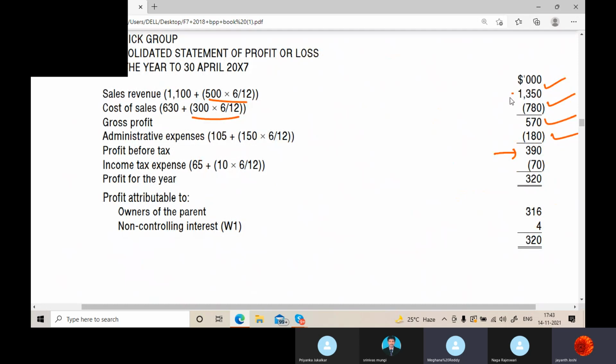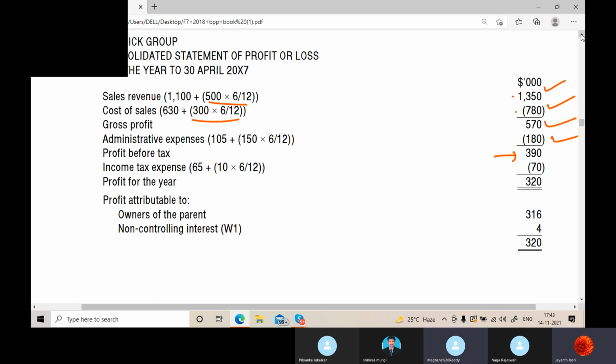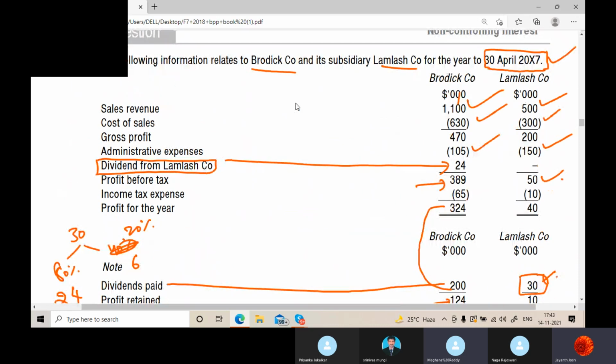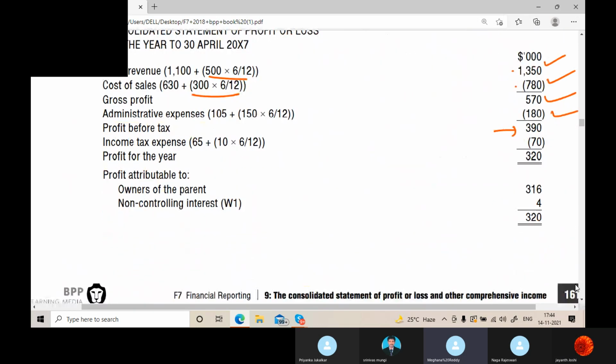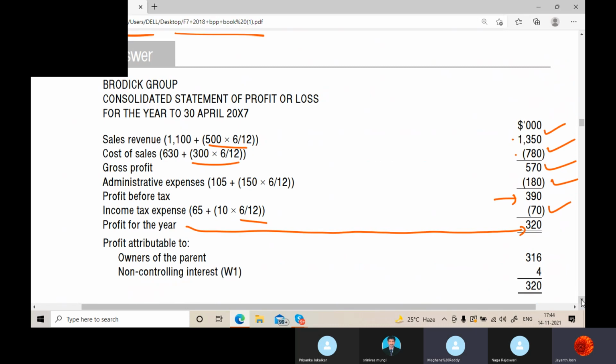So what is this? 1350 less 780, you get 570, less 180, you get PBT 390. Now let us do the income tax expense deduction. This is 65 and this you need to take how much? 10, 6/12 for half year. So 10 into 6/12, you get the income tax expense. Remove it, you get the profit for the year. Till here, all of you do the calculation. Then we'll move forward.